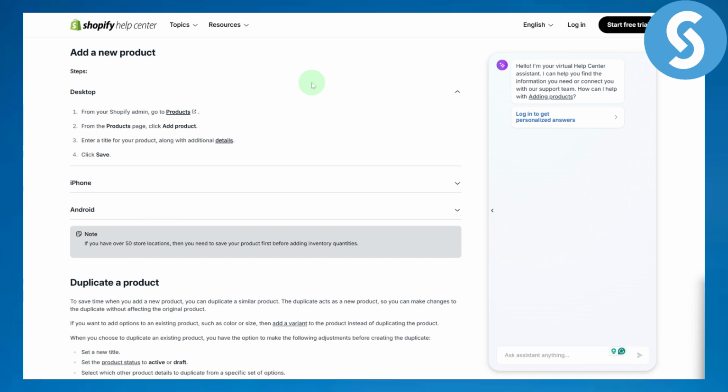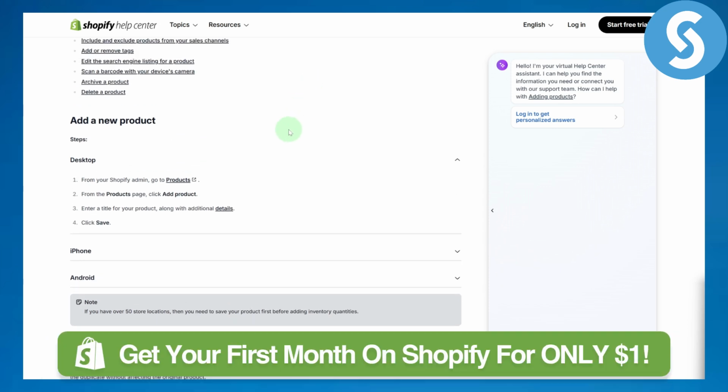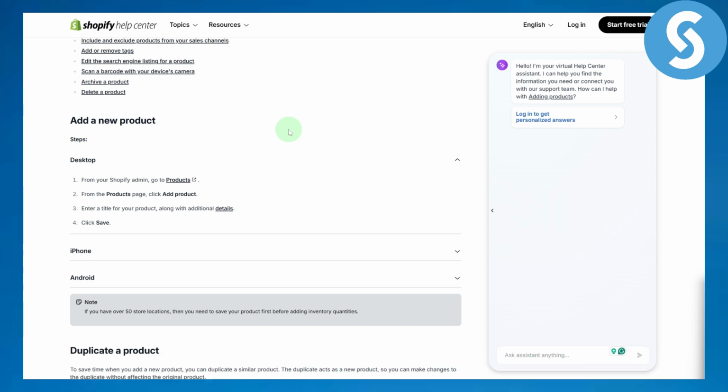So here, as you can see, we have a couple of steps to add our description. The description is quite simple to add. You simply need to head over to the products that you have already added, and you have that editing option there to customize. So from your Shopify admin, go to your products.